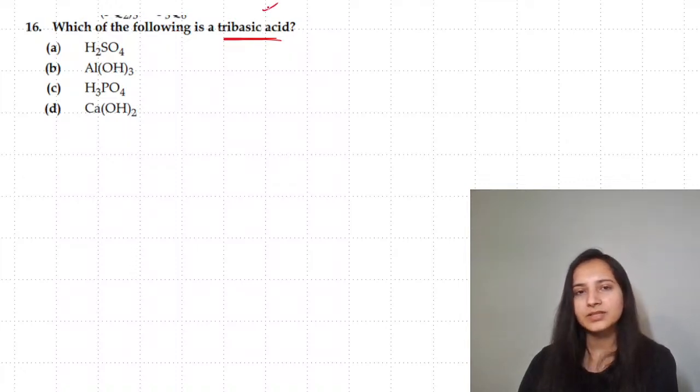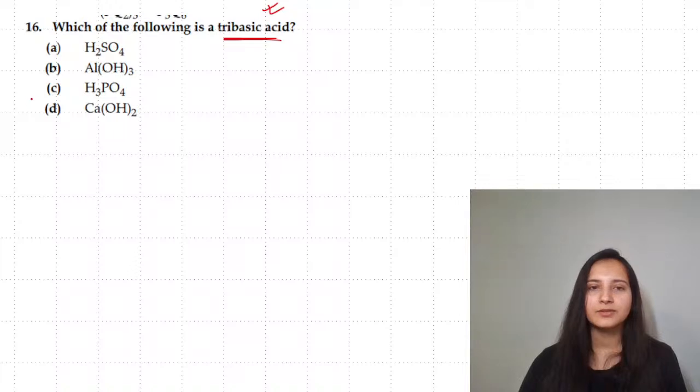Which of the following is tribasic acid? Tribasic acid is the one which contains 3 hydrogen ions, so your answer is going to be C.